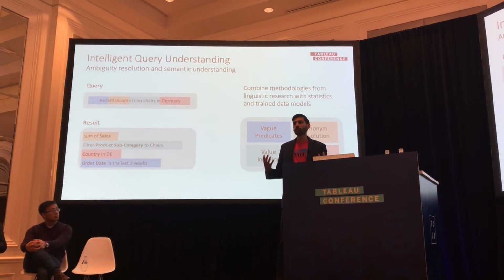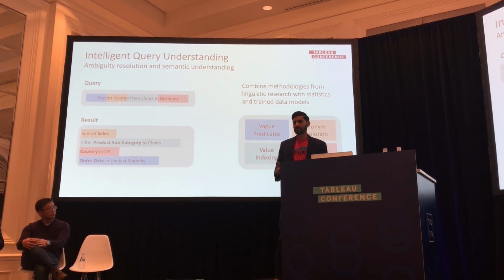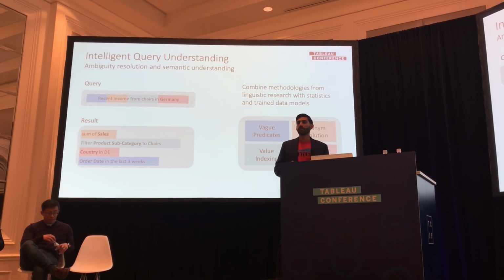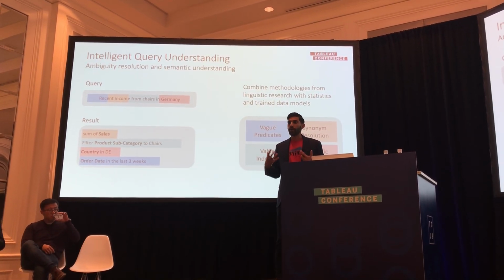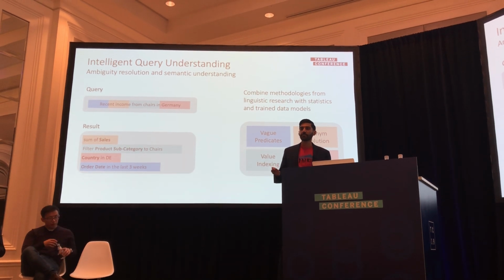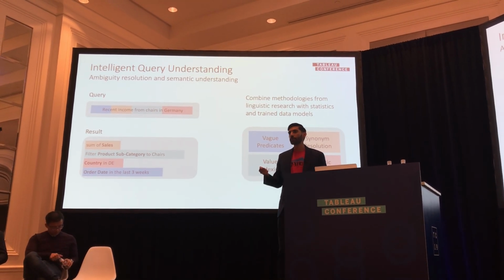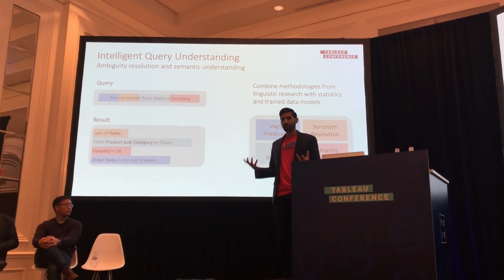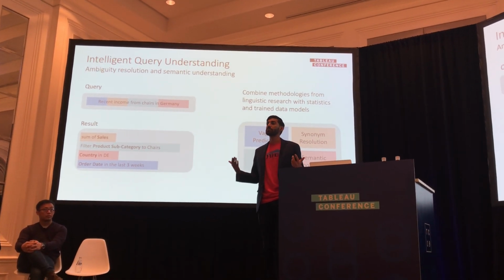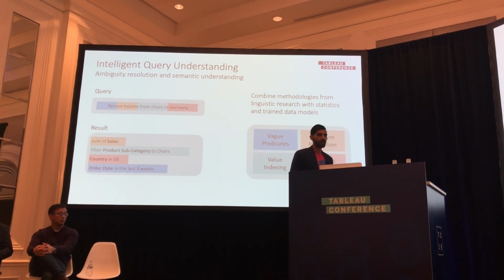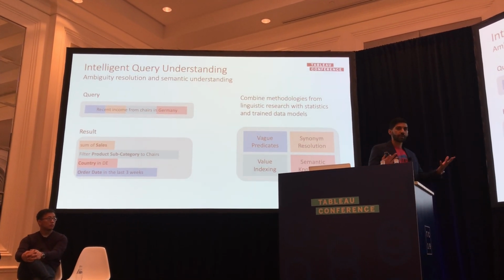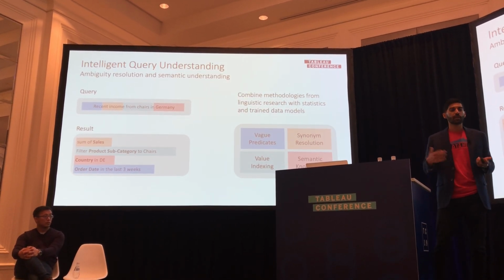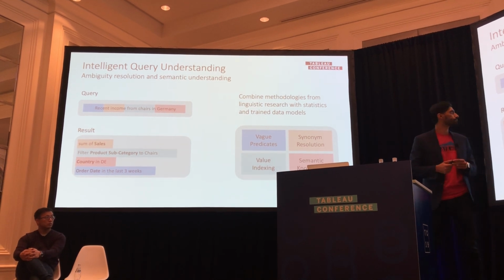Recent is something that we call a vague predicate. It's a natural way of talking about time, but it doesn't have an absolute definition. So we leverage usage patterns and popularity of how people are interacting with data to resolve that to the most popular date-time entity in that data source. And based on the distribution of that field, we can infer a reasonable default, such as 3 weeks. And if that doesn't meet your definition of recent, you can quickly repair and refine that to match your definition. And we'll take a look at how you do that in just a minute.